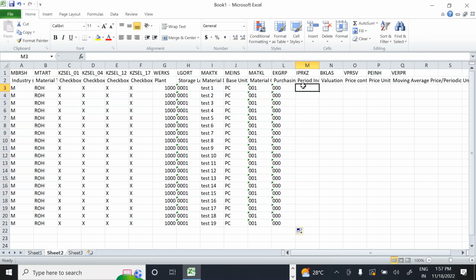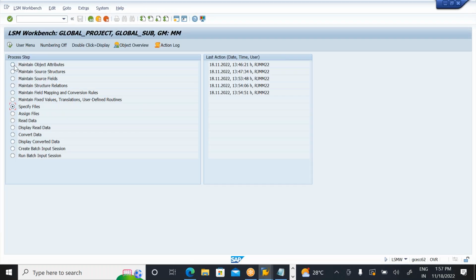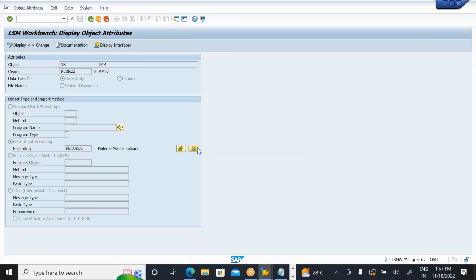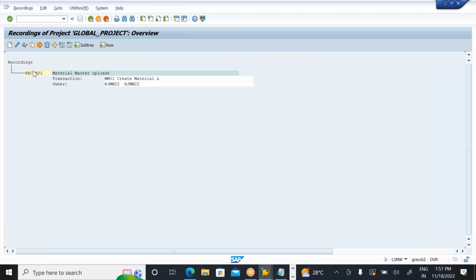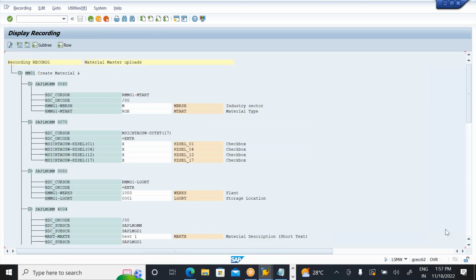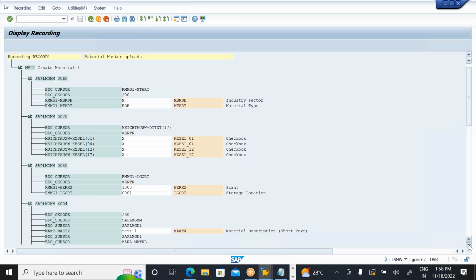Now, the period indicator for shelf life expiration. This is D here. If you have any doubts, you go and check your record. Now I'm getting a doubt: what is the period indicator? Again, you go to the first screen. Go to the recording overview, then go to display. You can see what my period indicator for shelf life data is. It is D.